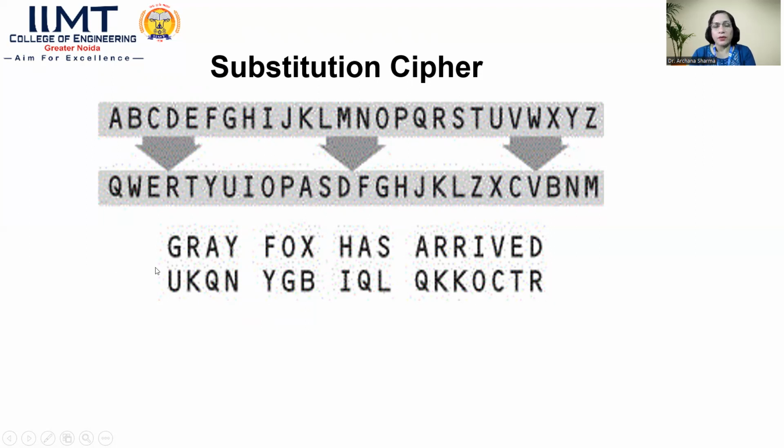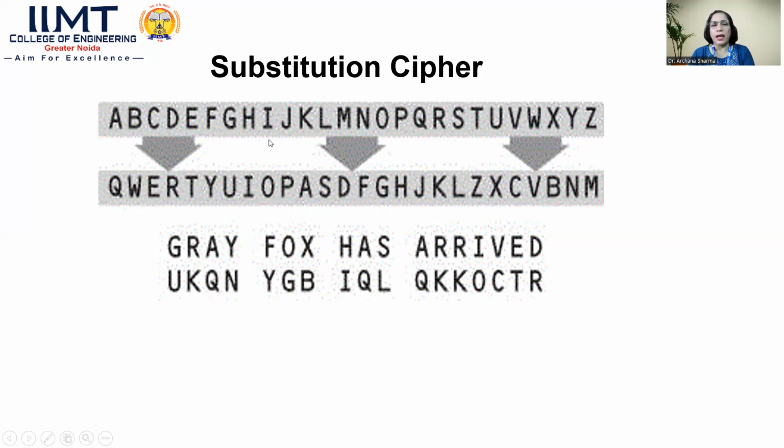Here we have, for example, "the gray fox has arrived." Let's see how it is converted. Here we have this G. This G has been substituted with the corresponding U. R has been substituted with K. A has been substituted with Q. And Y has been substituted with N. So this gray has been converted to UKQN. So now it is the encrypted code. It is the encoded code. It is the ciphertext, which is not easily understood by the hacker.